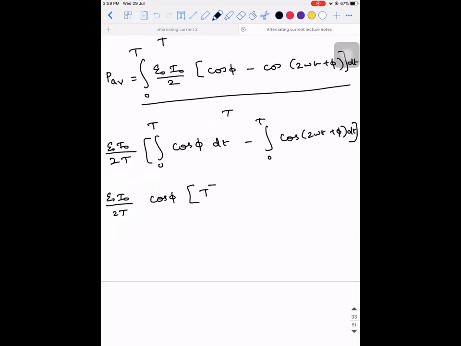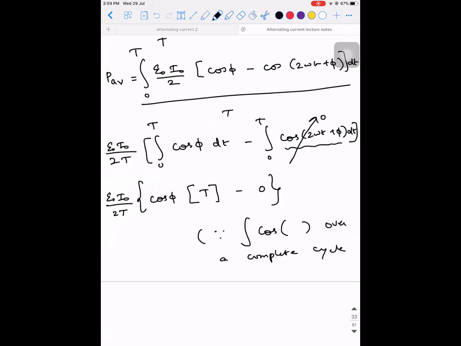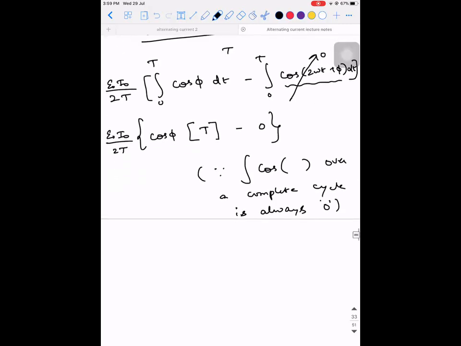It is capital T. Minus, okay, the integral of a cos or sine function over a complete cycle is always 0. If you want, you can integrate and see, you will get the same answer.